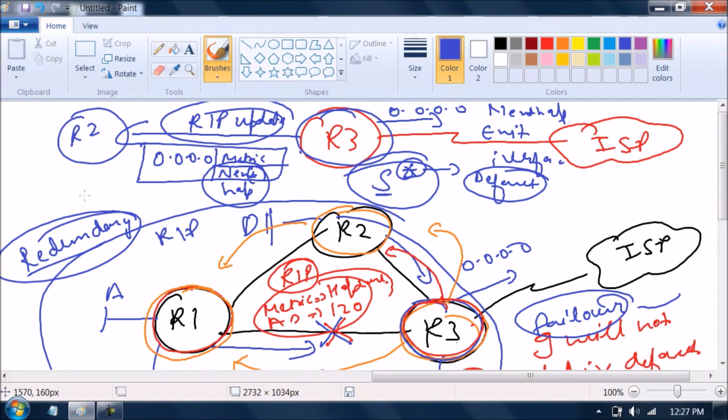This thing is clear? What will happen with this command? When R3 sends an update to R2 or R1, R3 will include the default route in its own update and send it to R2 and R1 so that they can also have this default route. And there is no need to manually define a default route on R2 and R1. This thing is clear?